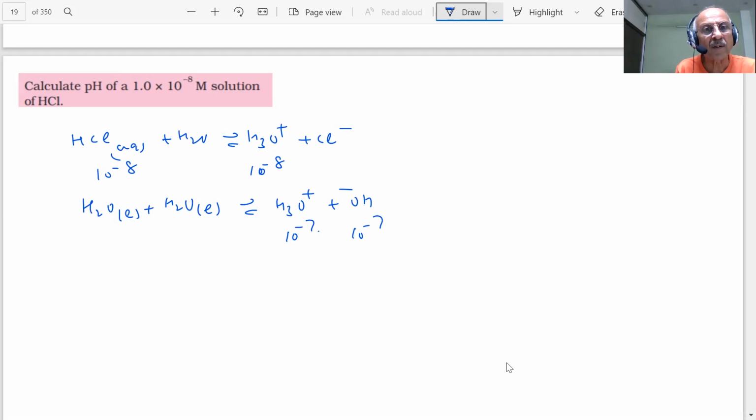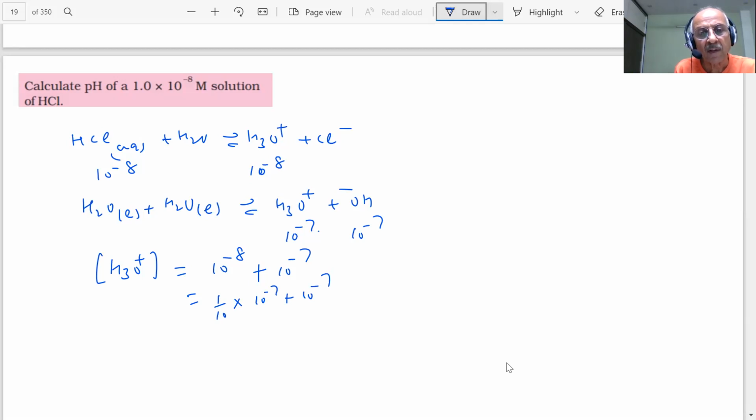So then, students, what is the total hydronium ion concentration? 10 minus 8 plus 10 minus 7. Okay? So this can be written as 1 by 10 into 10 minus 7 plus 10 minus 7.